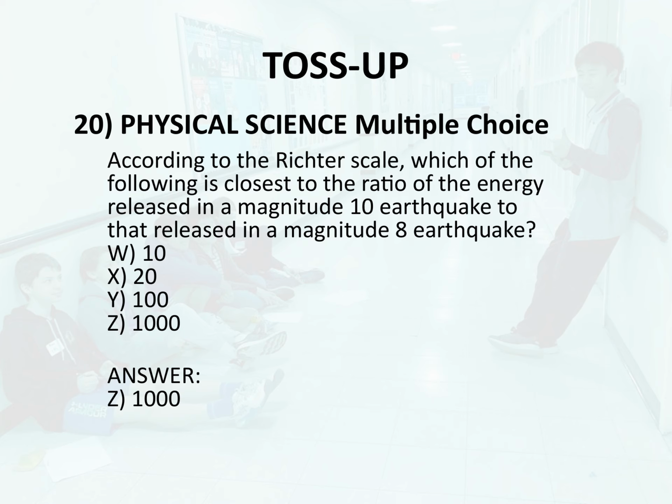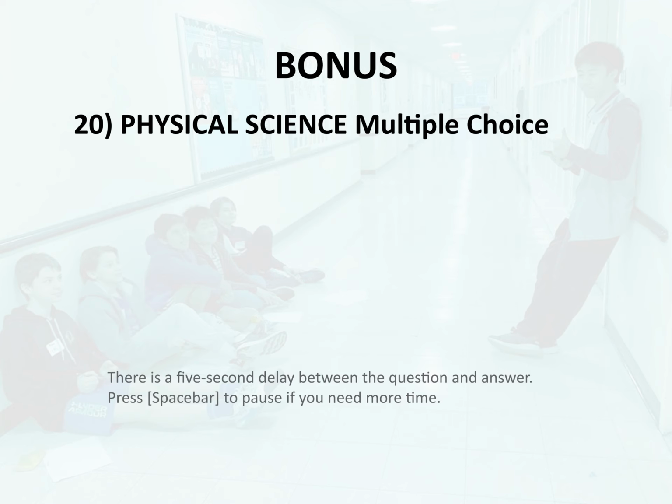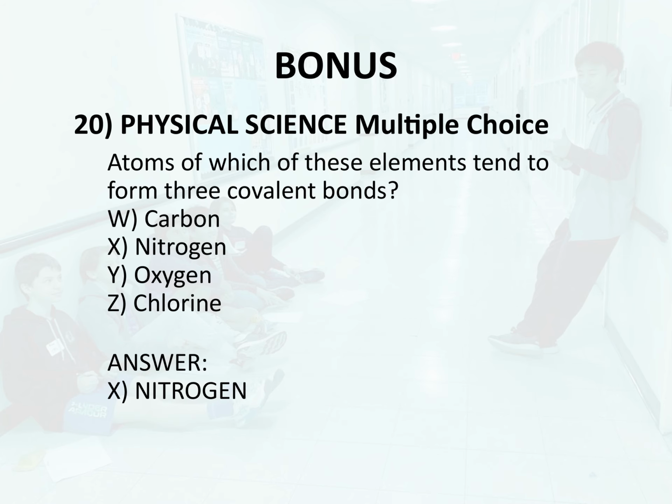Bonus 20. Physical science. Multiple choice. Atoms of which of these elements tend to form 3 covalent bonds? W. Carbon. X. Nitrogen. Y. Oxygen. Z. Chlorine. Answer. X. Nitrogen.